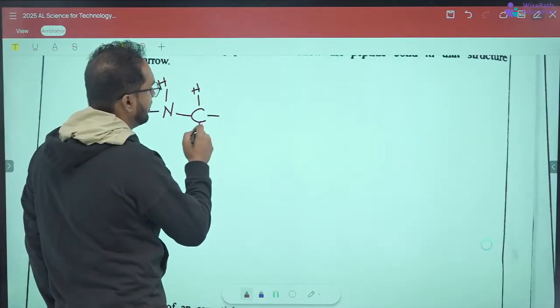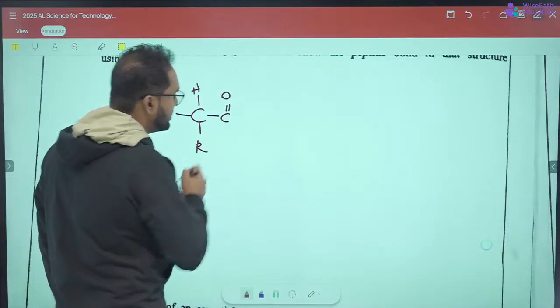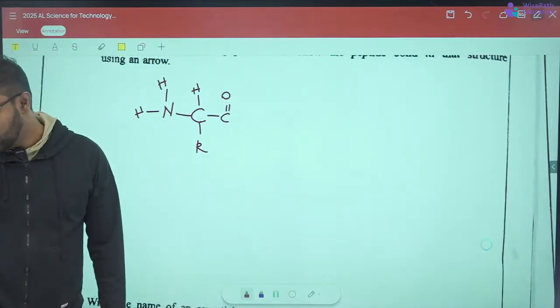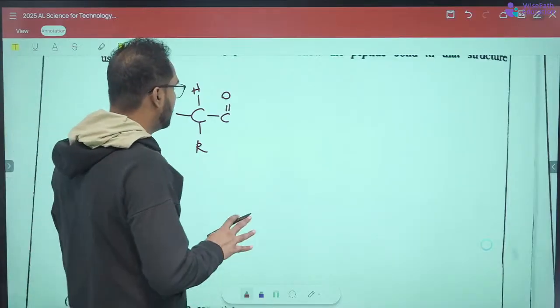Then there's the carboxylic acid group, C double bond O. The OH actually reacts, but we don't have to show how it reacts. We only have to draw the bonds.